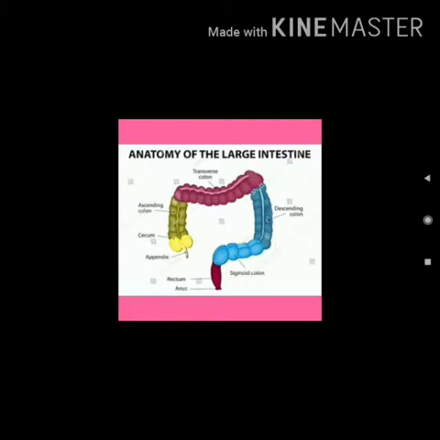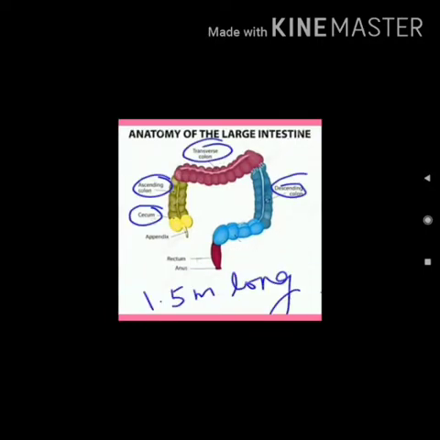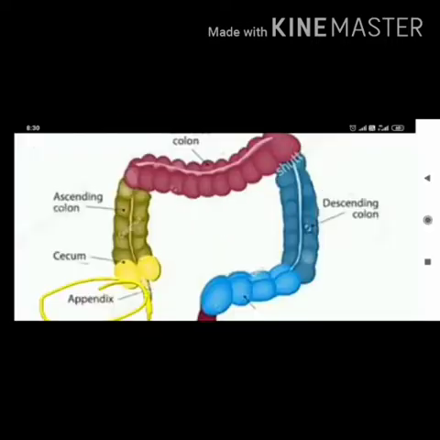And the rectum is the main site for accumulation and evacuation of what? Evacuation of fecal matter. Now, first we will talk about the cecum. It is a small, almost rounded blind sac measuring about 6 centimeter in length. From the cecum arises a blind worm-like structure which is called the vermiform appendix, which measures about 3 to 8 centimeter in length. It is actually a vestigial organ. This appendix is your vestigial organ, and inflammation of the appendix is called appendicitis.